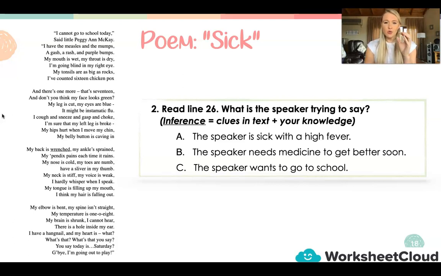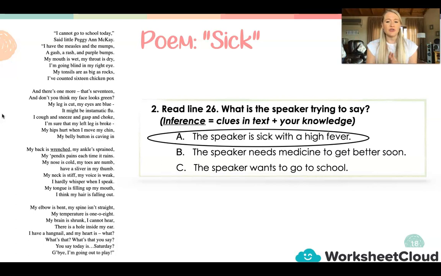So in the question it says, we are inferencing. Now, the word inferencing means that we are looking at the text, and we're also using our knowledge. So that is what we've just done. We've read the text again, my temperature is 108. We now have the knowledge of temperature and what the body's temperature should normally be. So that is what the word inferencing means. Looking, thinking, and then looking at our particular answer. And the answer here is going to be A, the speaker is sick with a high fever.